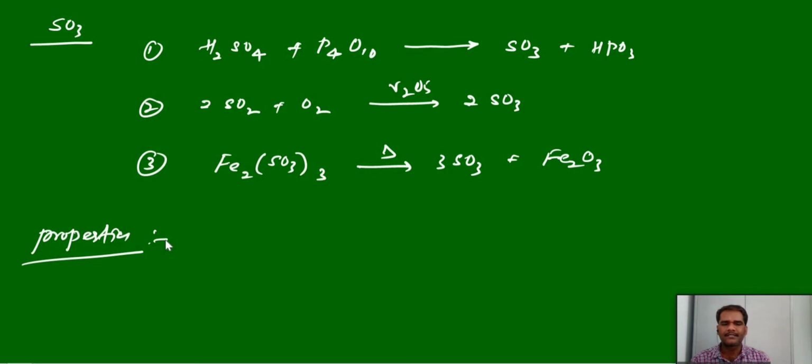If you see the properties, sulfur trioxide is a gas, but in solid state it exists in three distinct forms.